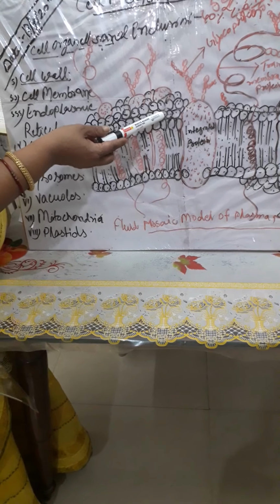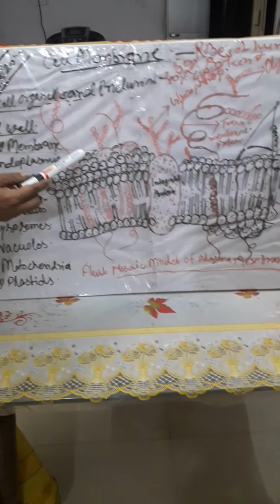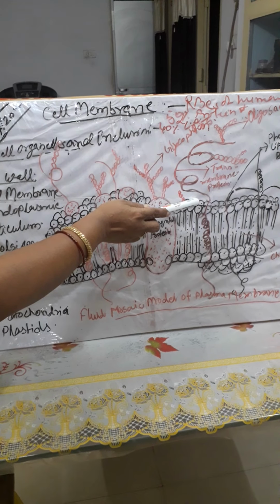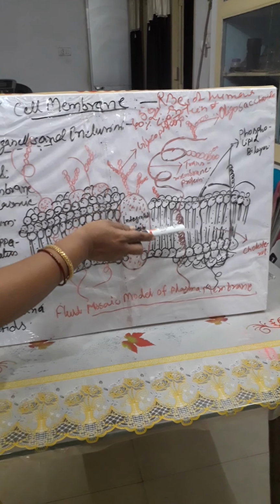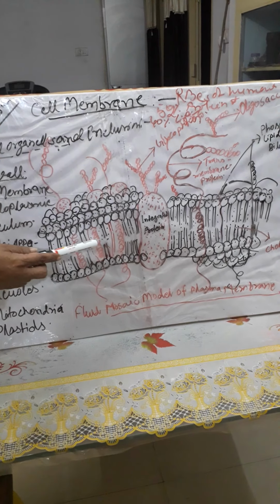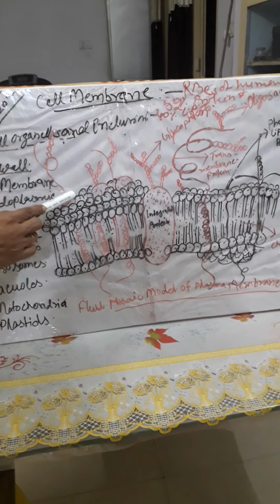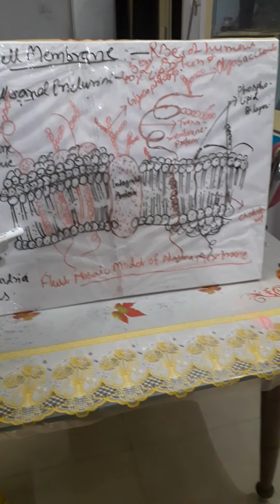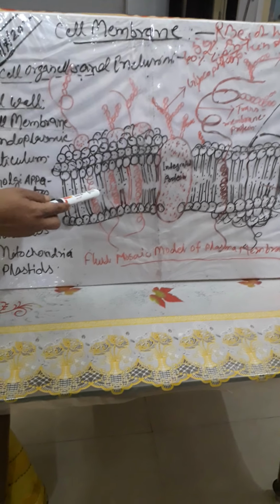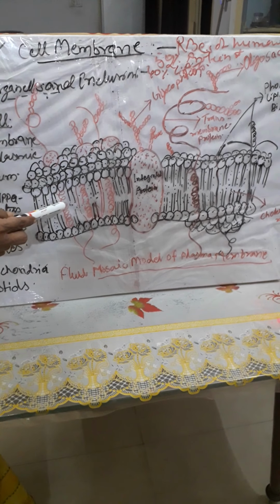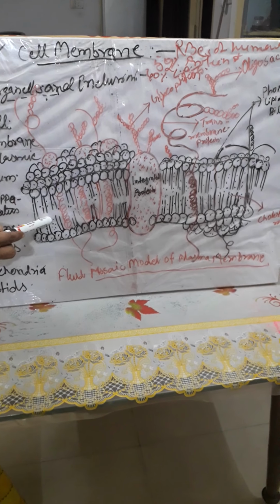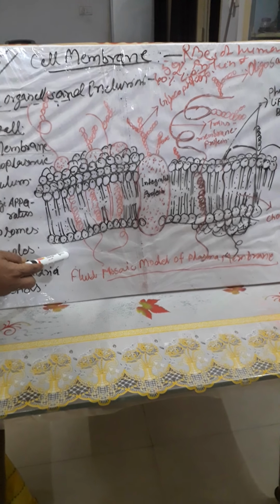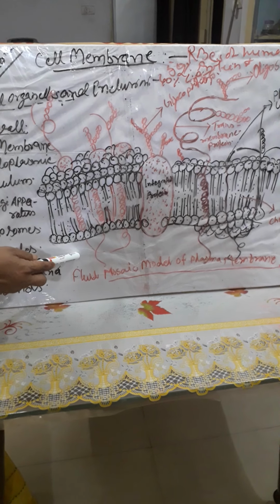A few ions or molecules are transported across the membrane against their concentration gradient, that is from lower to higher concentration. Such a transport is an energy dependent process in which ATP is utilized, and that type of transportation is called active transport, for example the sodium ion or potassium ion pump.